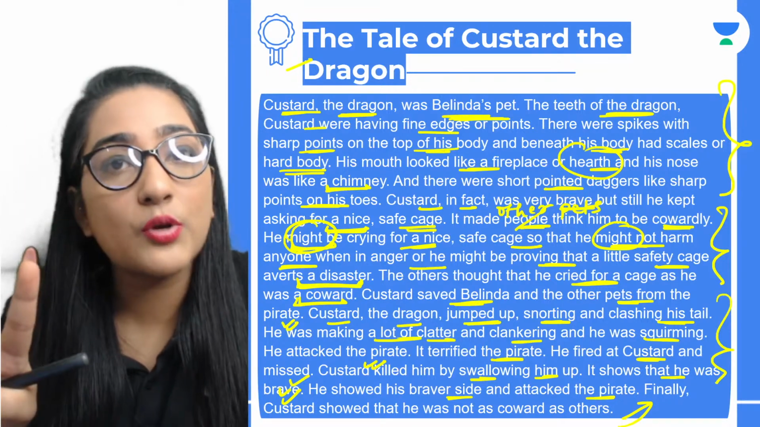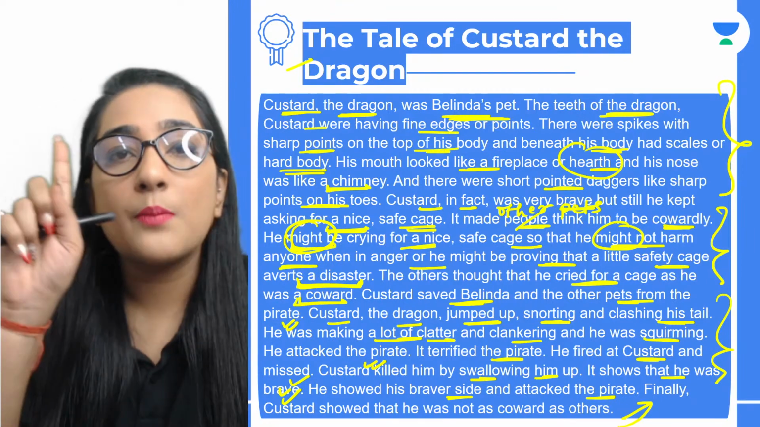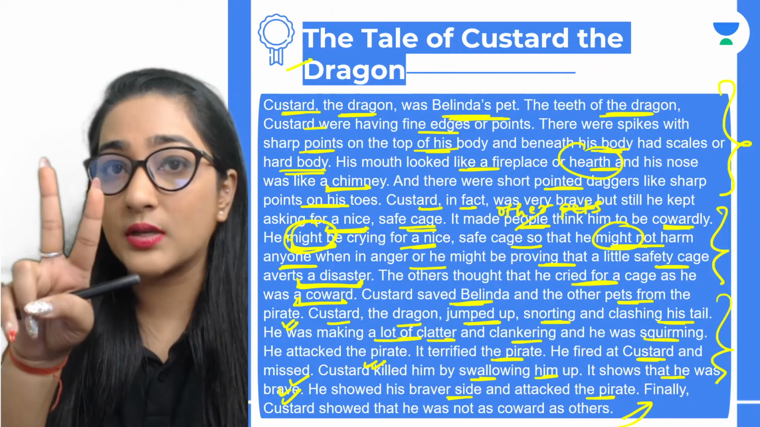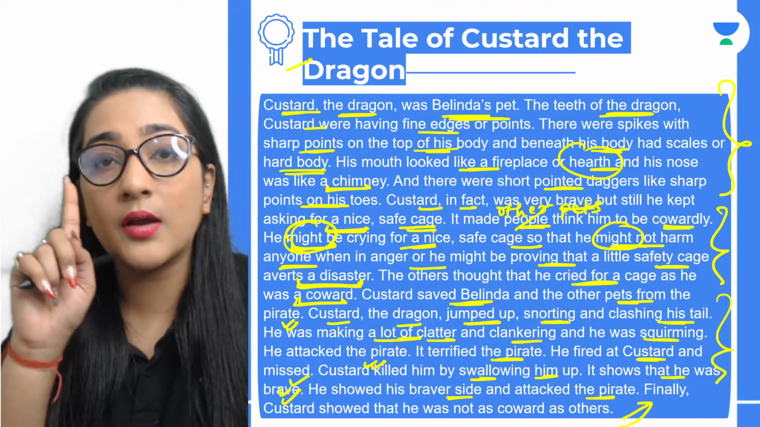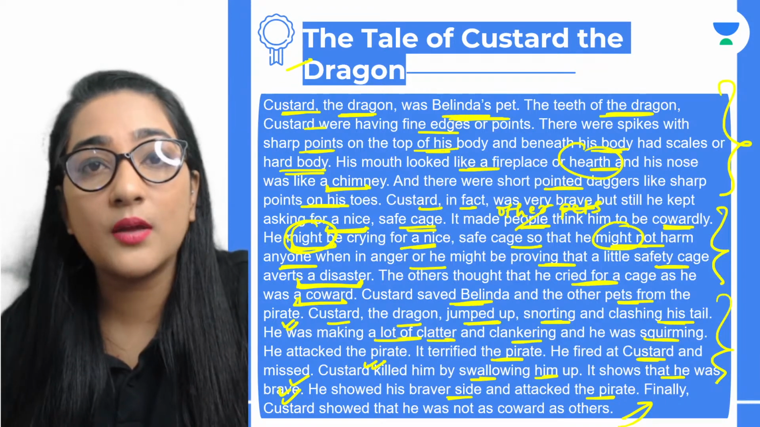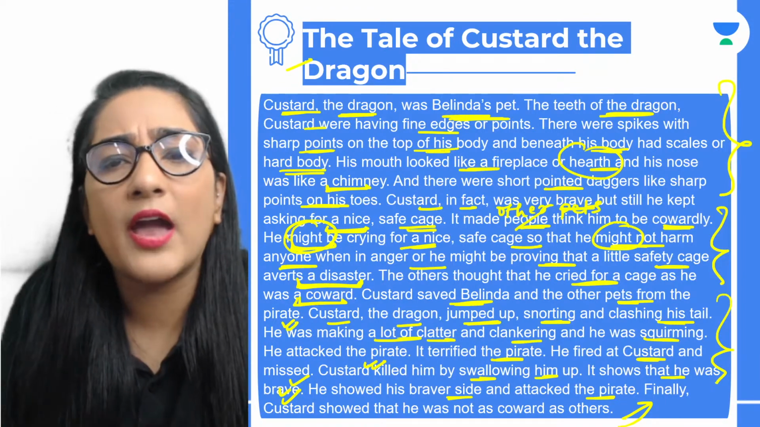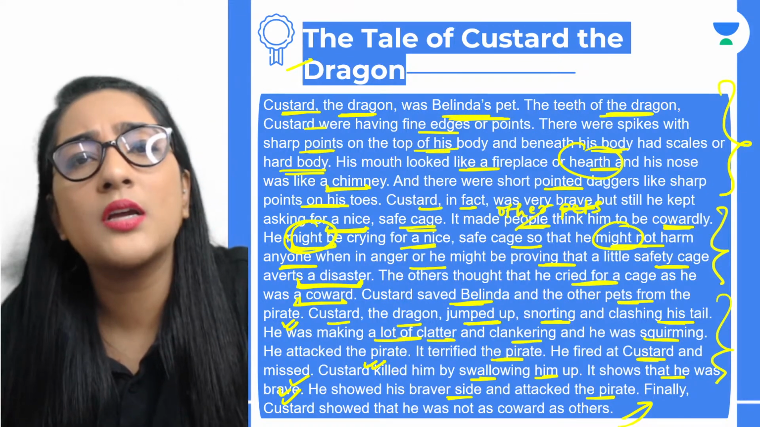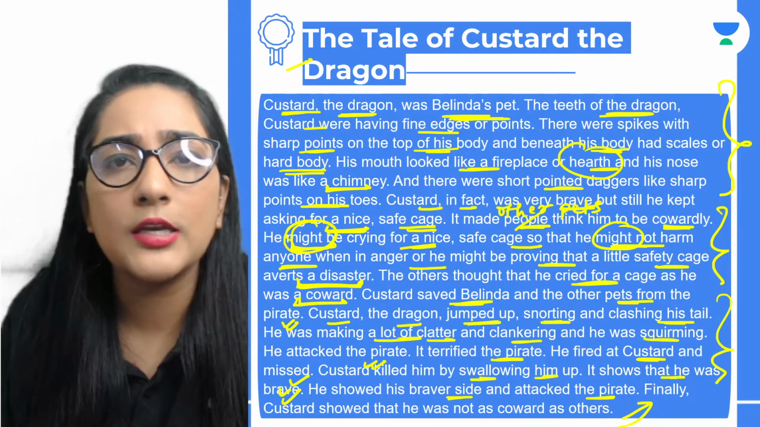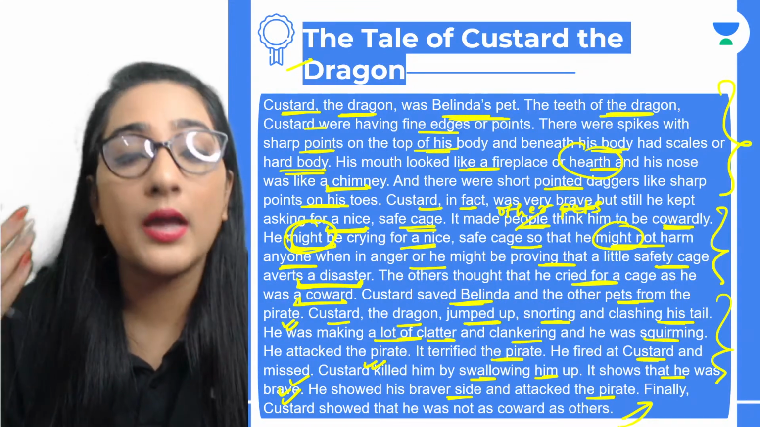So I told you yesterday as well, in this poem two themes are running. The first is appearance versus reality, and the second is hypocrisy. Right at the end, the others were such hypocrites. Even after seeing that he had saved them, they were still calling him a coward. And they were doing so just because he was again and again demanding a nice safe cage. So it also comes out here that it's a general tendency to judge someone on the basis of the things being said by him.